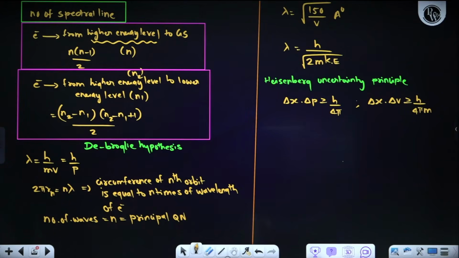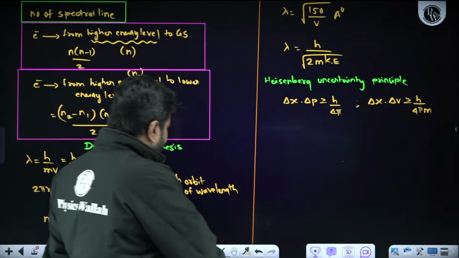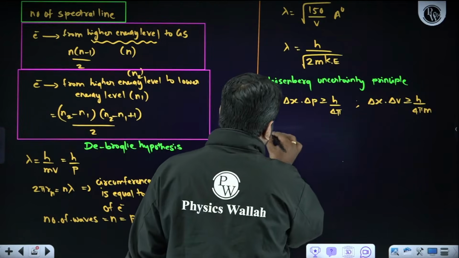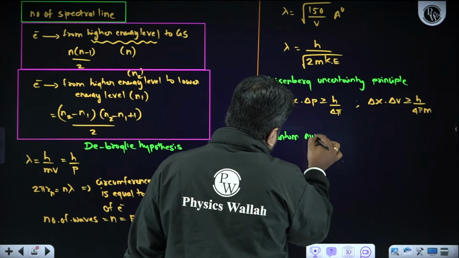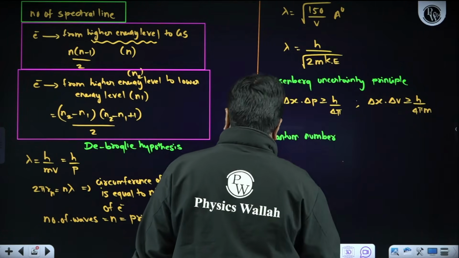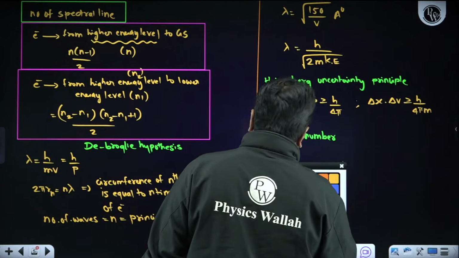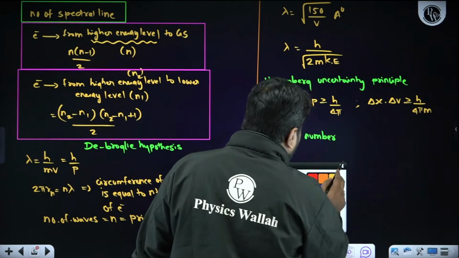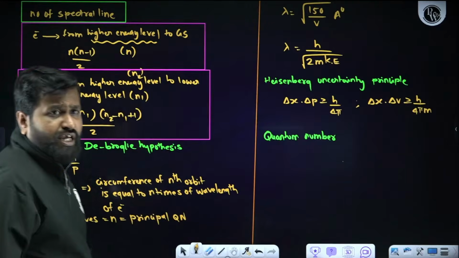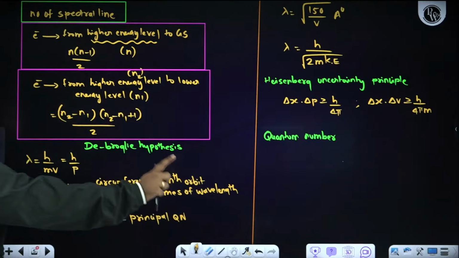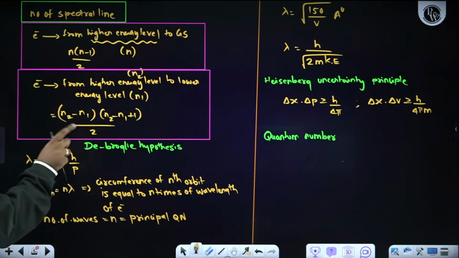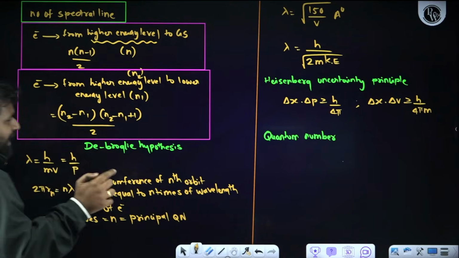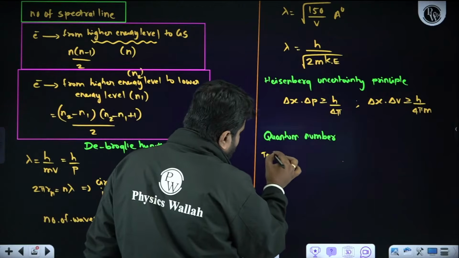Other than this, the main thing is quantum number. We know very well that in quantum number, where students are having confusion, those things only I will give. Whatever I'm going to tell, please do make a note.